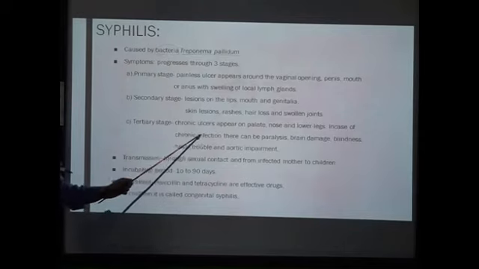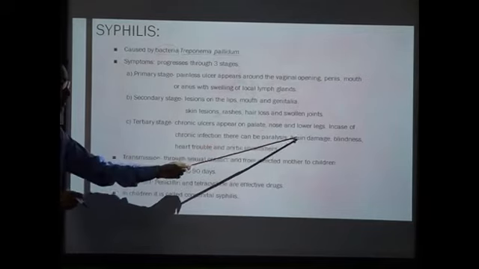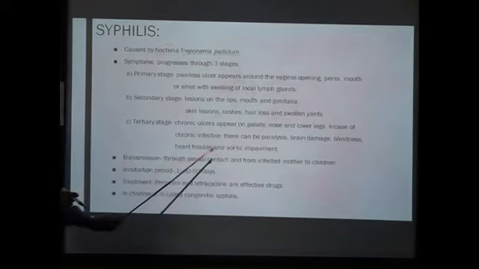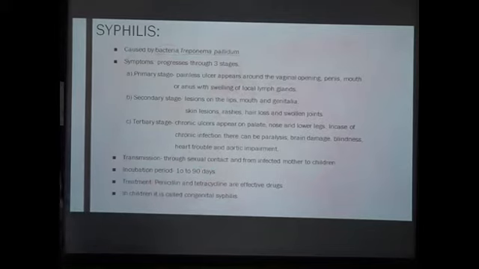In case of chronic infection, there can be paralysis, brain damage, blindness, heart trouble, and aortic impairment. So these are the symptoms of syphilis. Kindly go through it. Remember, there are three stages: primary, secondary, and tertiary. So you have to remember the symptoms of each stage.